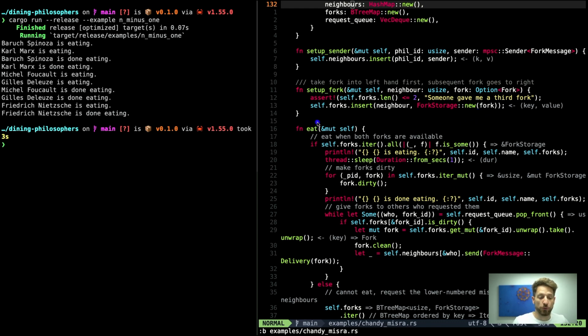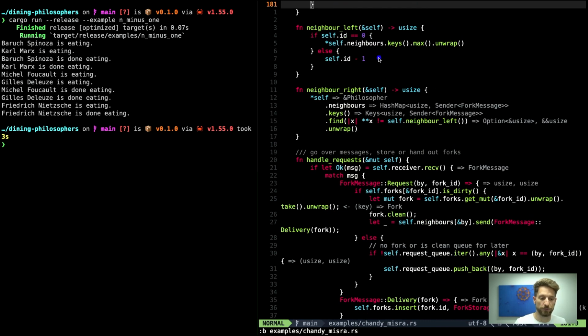Then the philosopher also wants to eat. This we'll look at a bit later. If we scroll down to those, we can see that we have a helper function that can identify the ID of the left neighbor and the right neighbor. So normally it is your own ID minus 1 would be the one to your left. But if you are the number 0, you will have to actually figure out what's the highest key in your neighbor's information. And then the neighbor right, I implemented in an even crazier way.